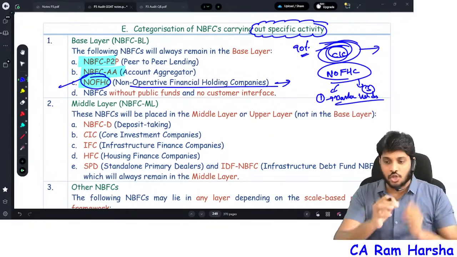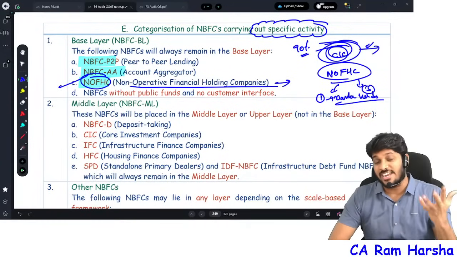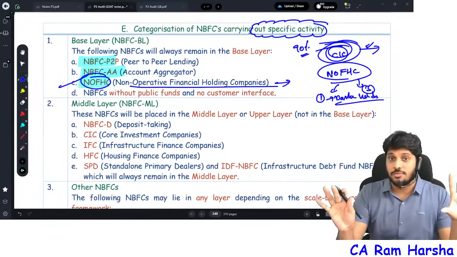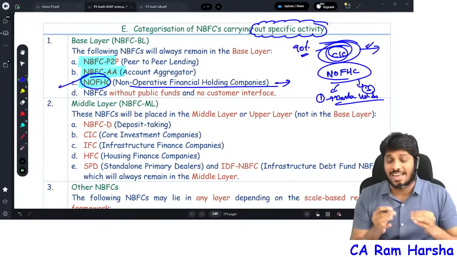If investments occupy minimum 90% of the total assets, we straight away call it as what? Core investment company. Fine. So that's core investment company versus non-operative financial holding company. Often many students do not have clarity on this.